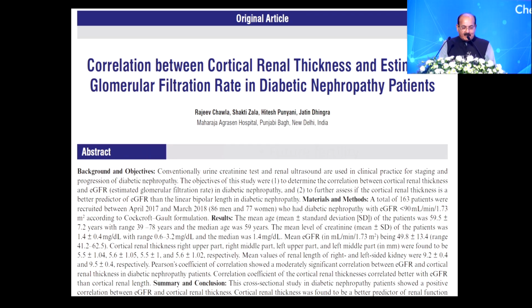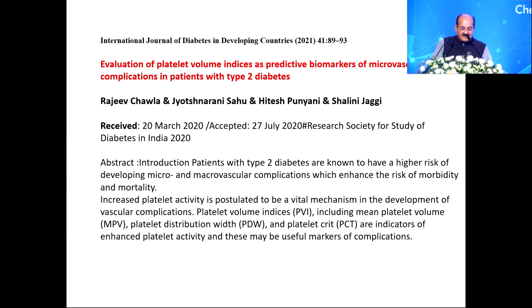And we also published, in the Journal of Diabetes, Dr. Mohan's journal, a correlation between cortical renal thickness, the length of the kidney, and the ratio between cortical renal thickness and estimated EGFR as a predictor of diabetic nephropathy. If you follow these patients, this is going to have a strong correlation with the worsening of EGFR.